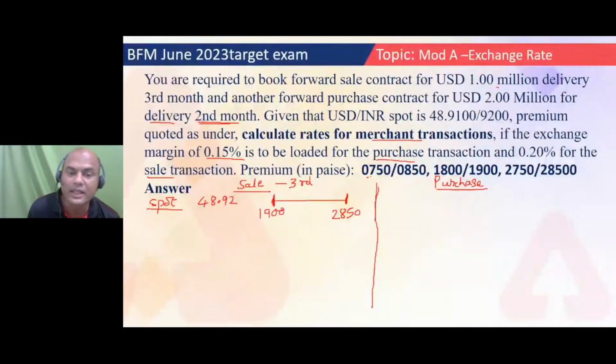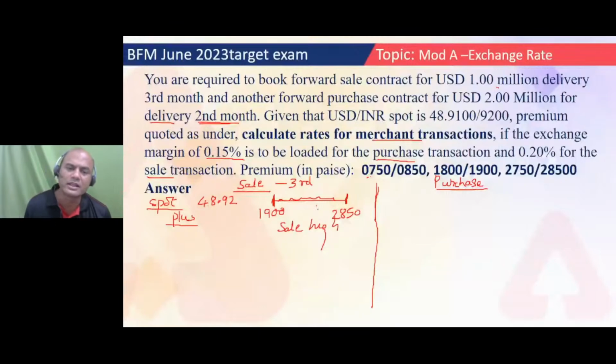So now it is taking part somewhere in between. It's not on the first date and not on the last date. So what will I do? Buy low, sell high. What am I doing? Sell. So I'll sell high, right? High means what? It's in the premium, so premium means I'll have to add it, plus, right? I'll have to add to the spot the end rates.